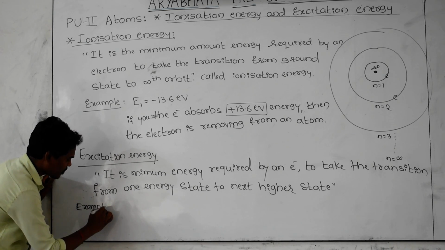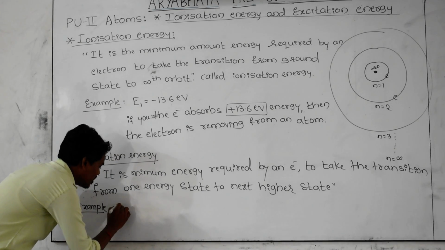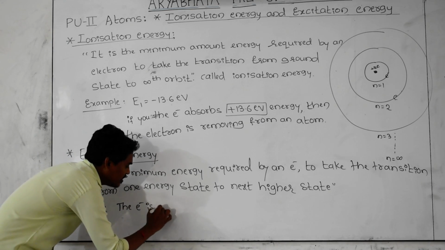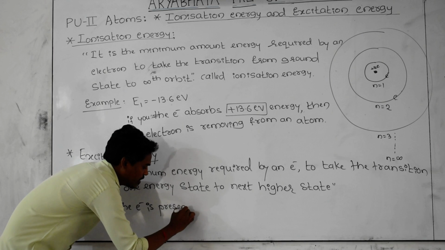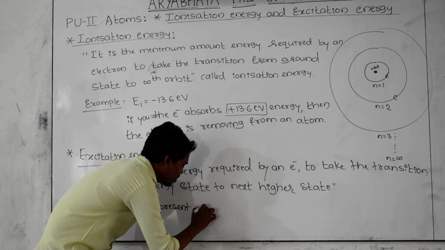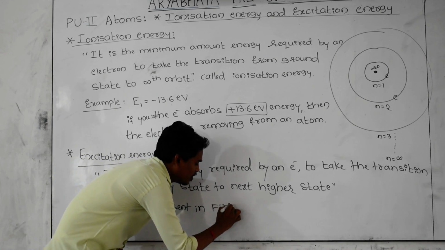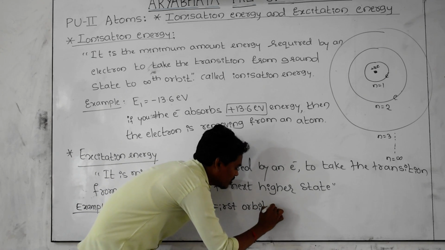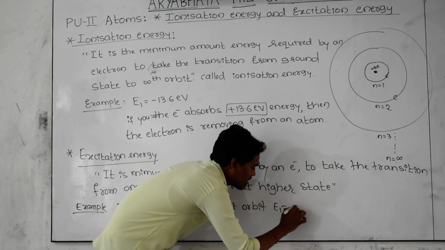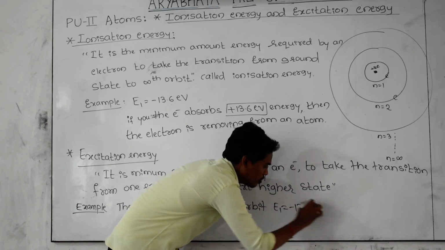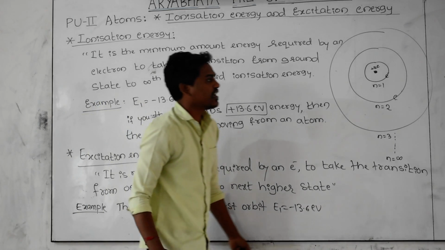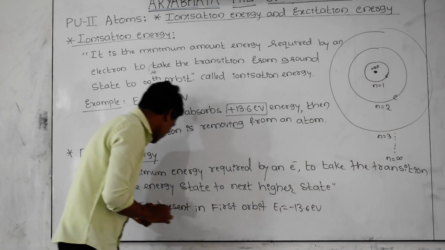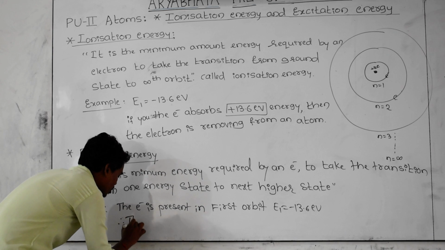For example, imagine for a hydrogen atom, the electron is present in the first orbit. Then what is its energy? That is E1 equal to minus 13.6 electron volt. But our intention is to take the electron from first orbit to second orbit. Then what is the energy of the second orbit?